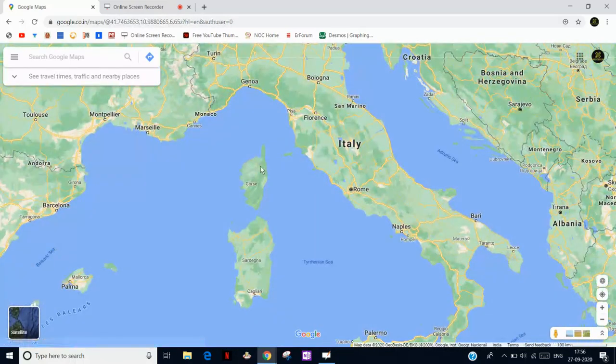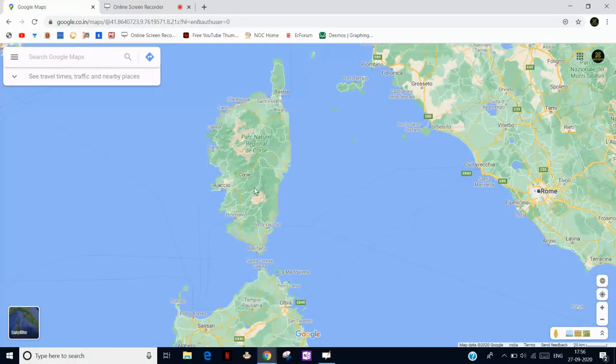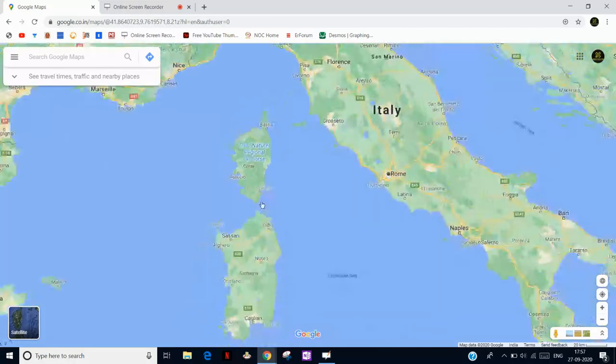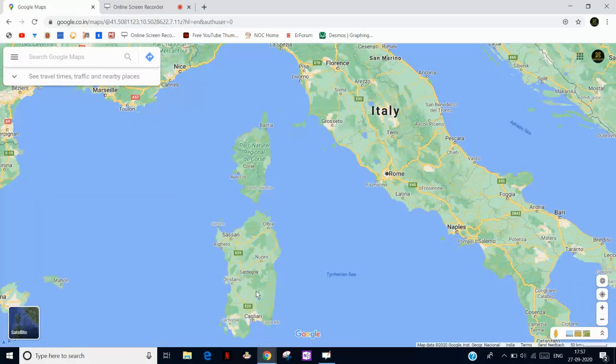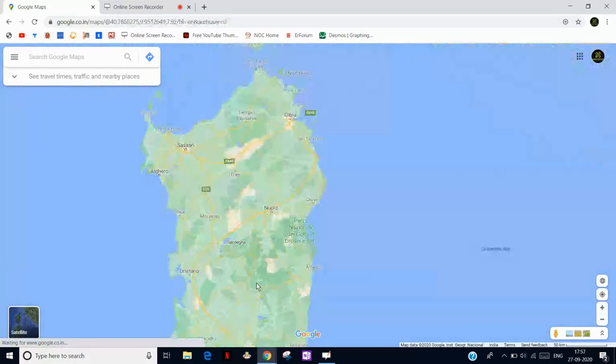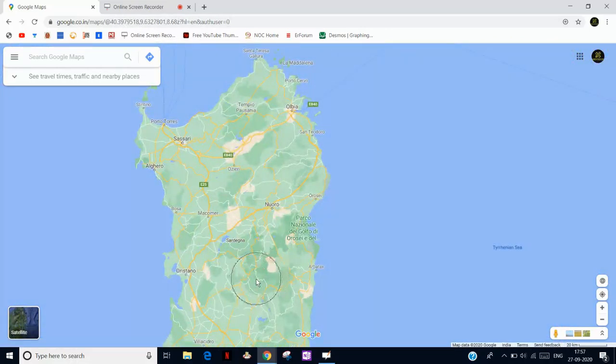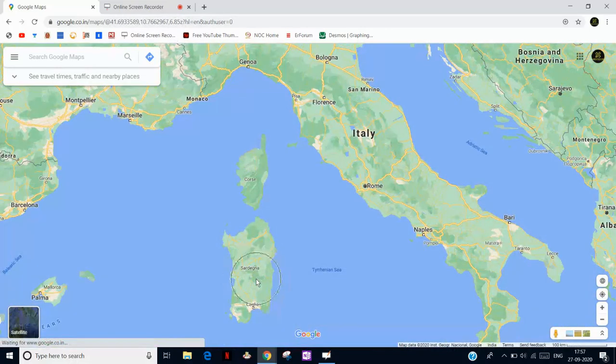This is a part of France, Corse Island, Corsica Island. Okay, this is known as Corsica Island, and it comes under France. And this other island is Sardinia. This is Sardinia Island, and it comes under the control of Italy.